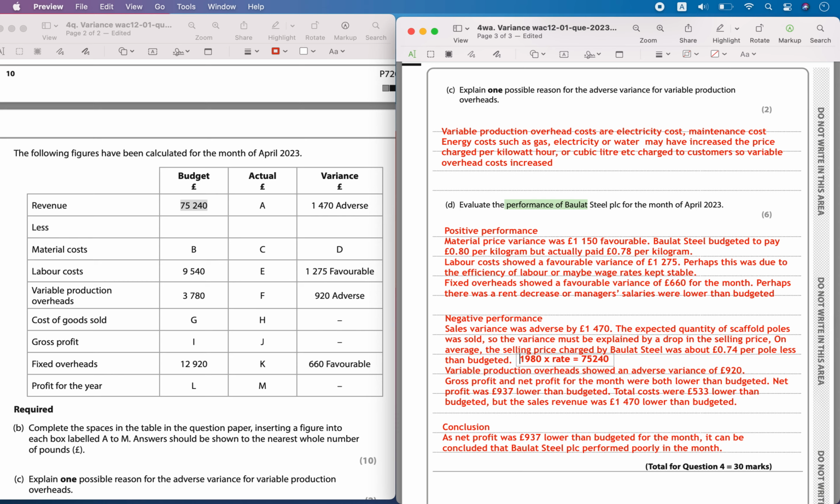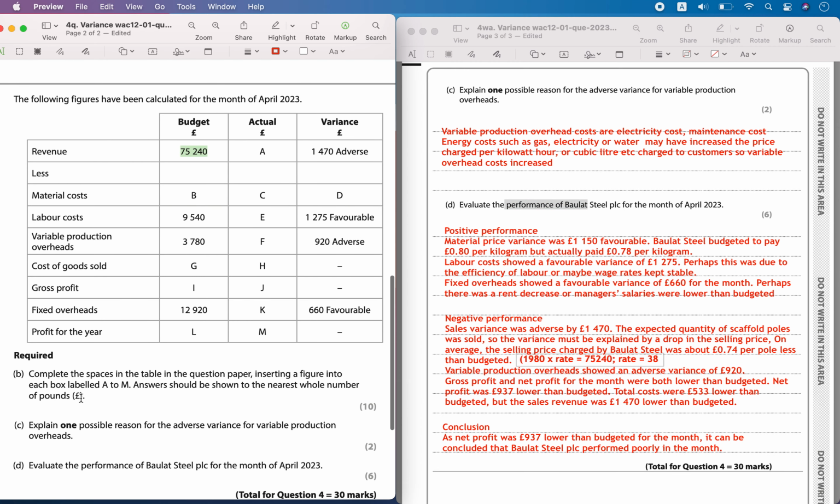Okay, that must have been the thing. So the rate will be equal to, which means rate is equal to the selling price. Okay, I budgeted would have been, you should show the calculations here, 75240 divided by 1980, that is going to be 38 pounds. Okay, 38 pounds.